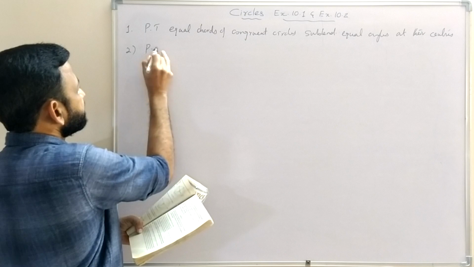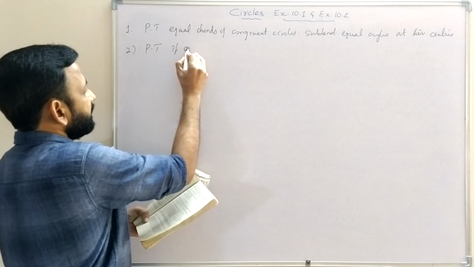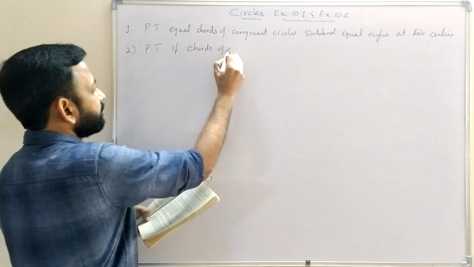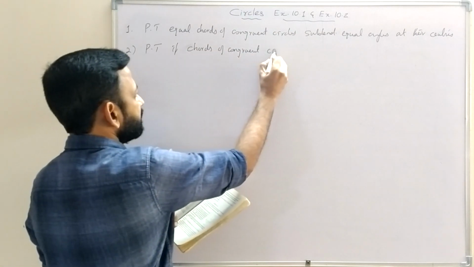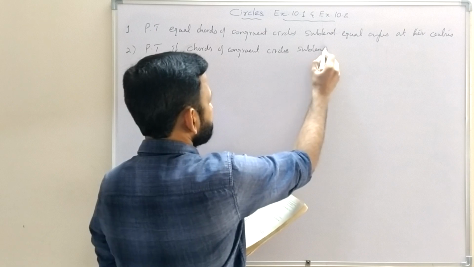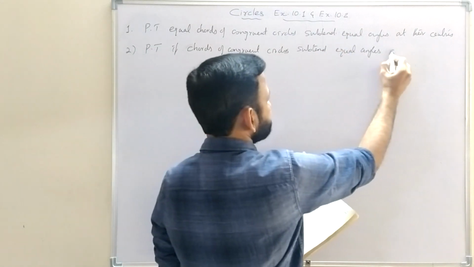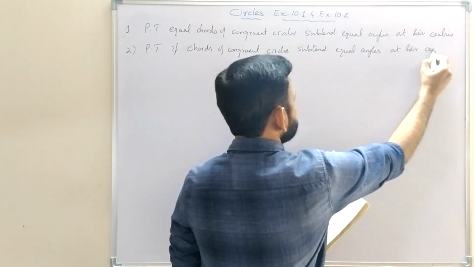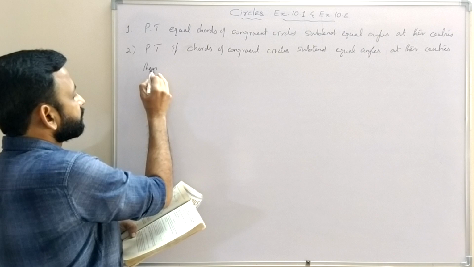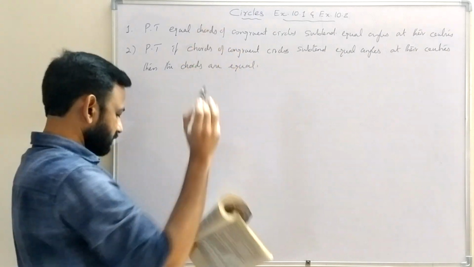So the second question, prove that if chords of congruent circles subtend equal angles at their centers, then the chords are equal. So that is the second question.